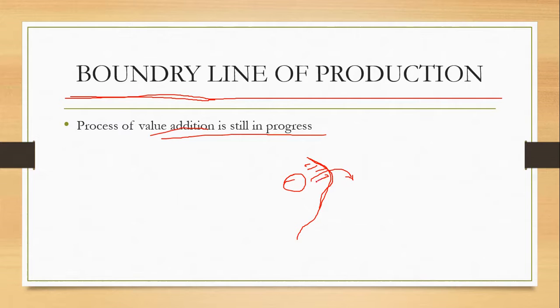For example, if a retailer buys a good from the producer or the wholesaler, increases the price a little bit, and then sells it to you, the final price which you pay will be out of the line of production.